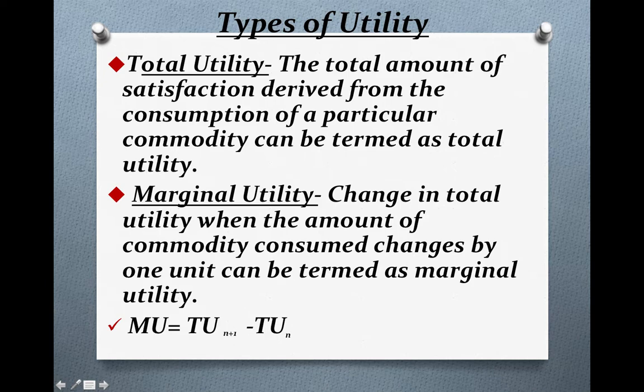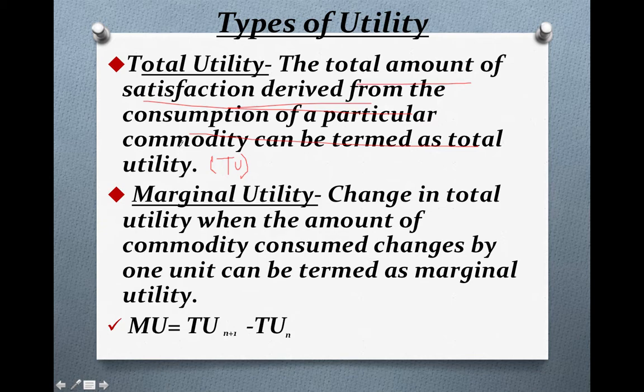First is total utility. Now, total utility means total amount of satisfaction. The total amount of satisfaction which we derive after the consumption of a particular commodity can be termed as total utility. In short, it can be written as TU also. So total utility may be defined as the total amount of satisfaction which we get from that particular commodity. It's very easy, it's not that difficult.